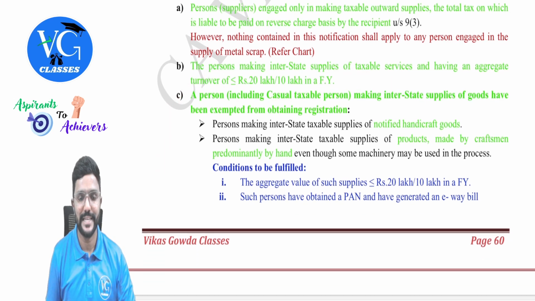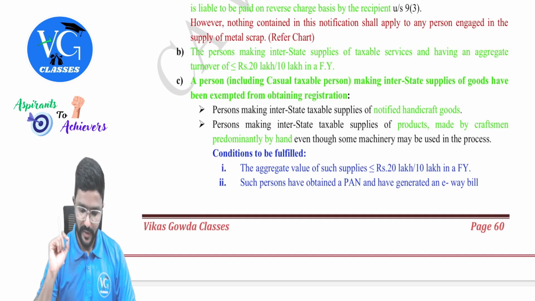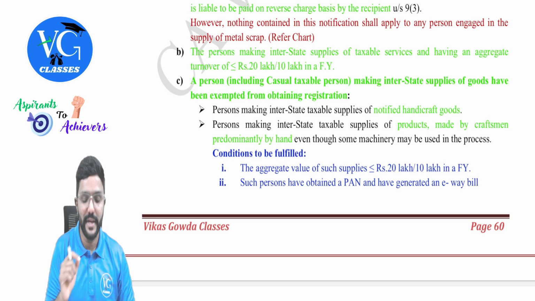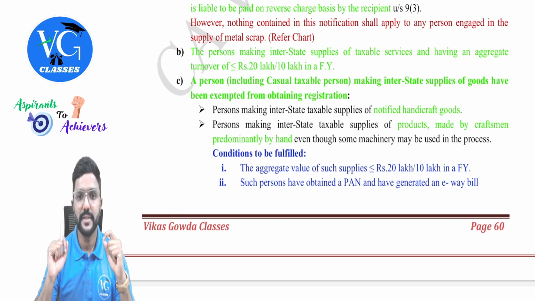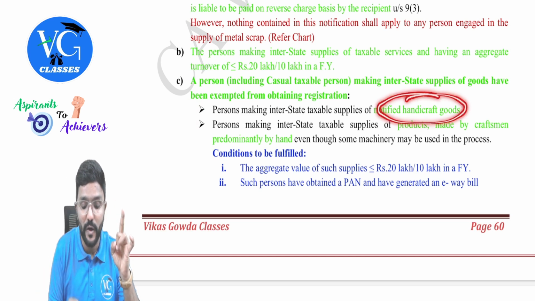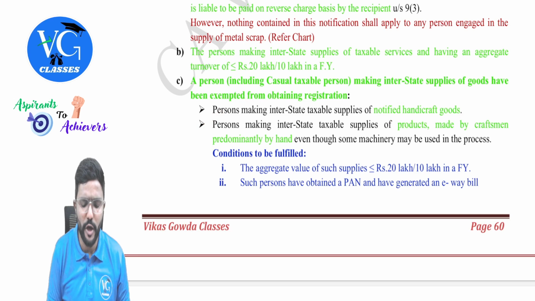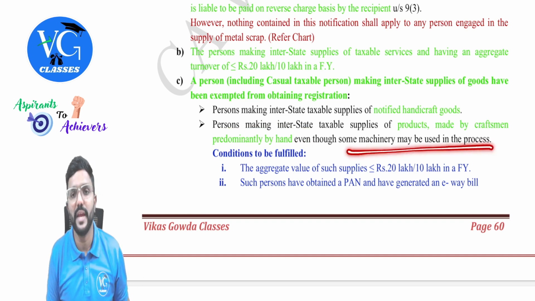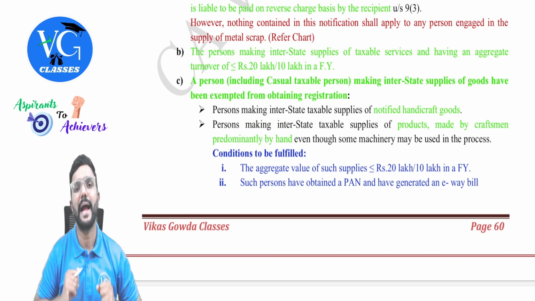Next, goods. Last point. A person including a casual taxable person making interstate supplies of goods is exempted from obtaining registration subject to the following conditions. Interstate means again outside the state. What is it? Persons making interstate taxable supply of what? Not any goods, only notified handicraft goods, or persons making interstate taxable supplies of products made by craftsmen predominantly by hand. That is, the major work is done by hand, even though some machinery may be used. Machinery is used, but for a minor work, whereas the major work has been done by hand, guys.